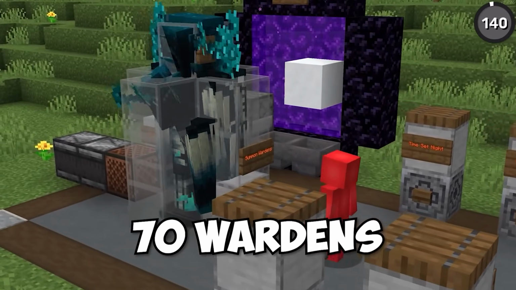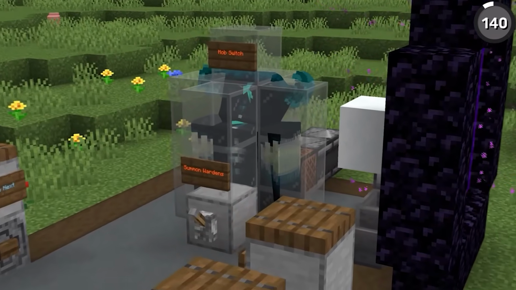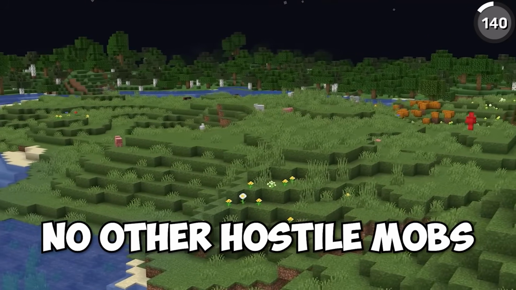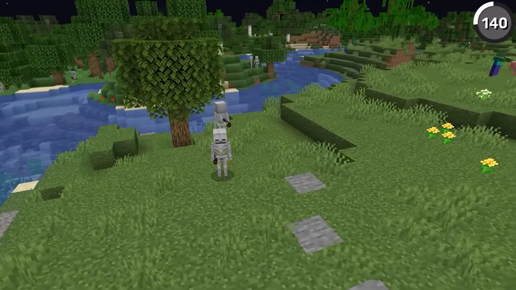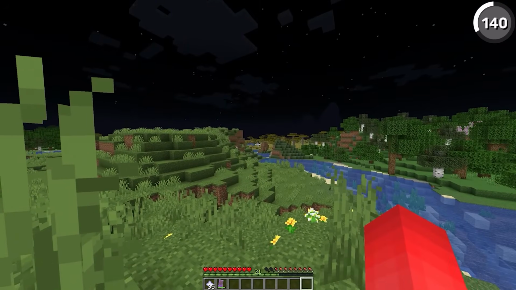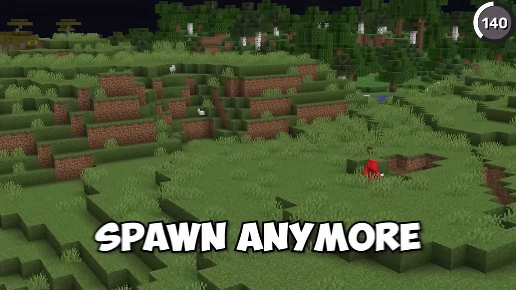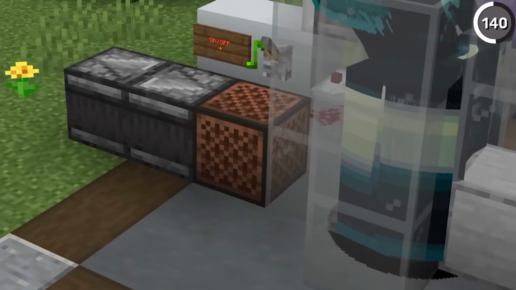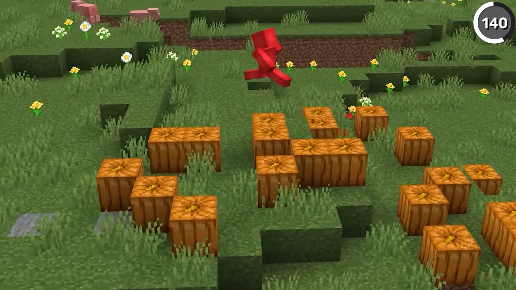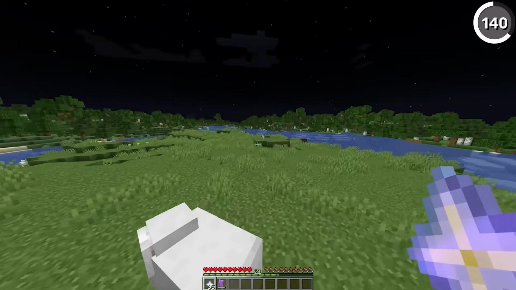I trapped 70 wardens in this one area, and the reason is that with all these wardens, no other hostile mobs are going to spawn around us. See, the hostile spawn in Minecraft works off something called a mob cap, which is that after a certain amount of hostile mobs are spawned, the game isn't going to spawn anymore, which means that if we get ourselves enough wardens and then use a note block so that they don't despawn, then we're technically still safe, but nowhere else in the server are more hostile mobs going to spawn.